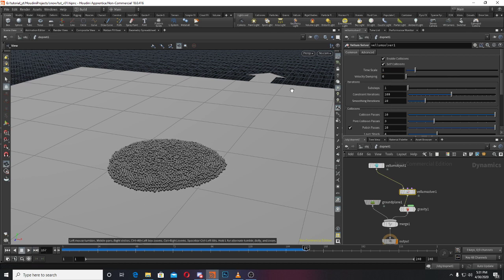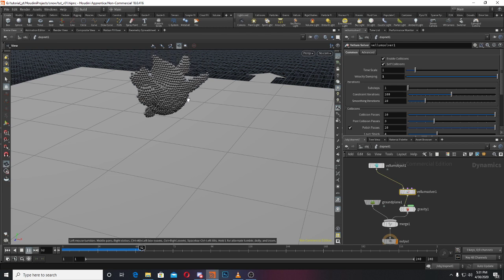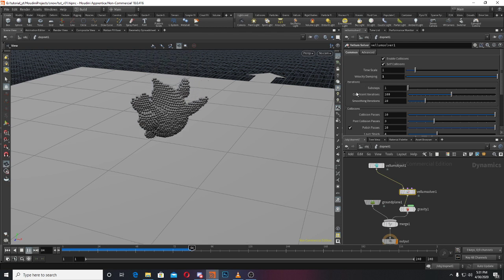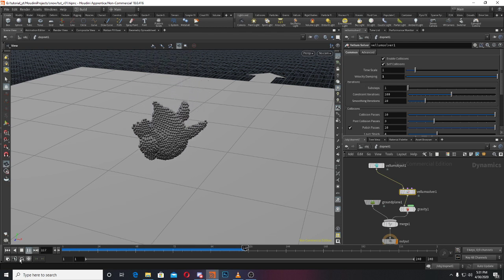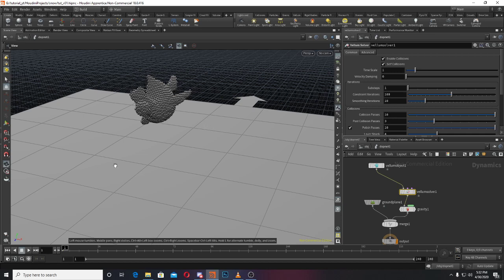So I am making it 0. I don't need this one. If you make it 1, it is ultra slow. It is multiplying with your external velocity, and it will create a damping effect. So it is damping. I'll make it 0. Substeps is the most important thing in Vellum grains.